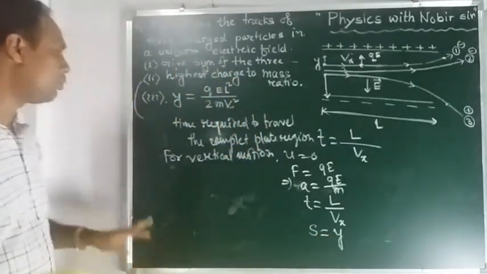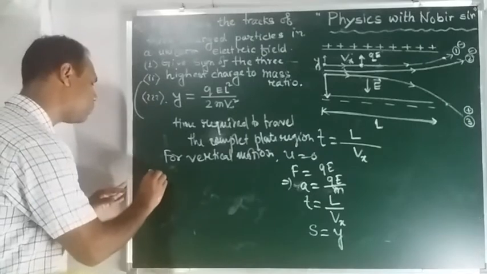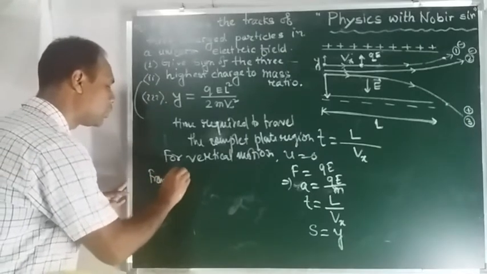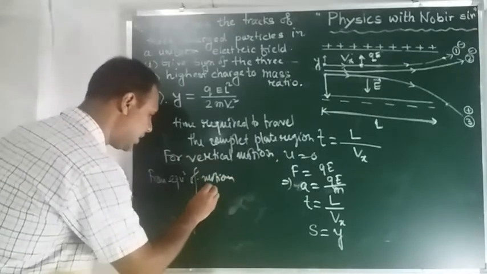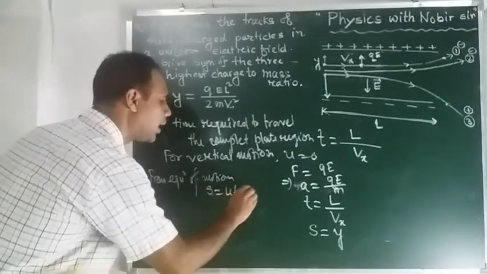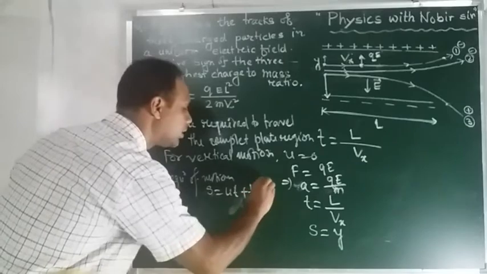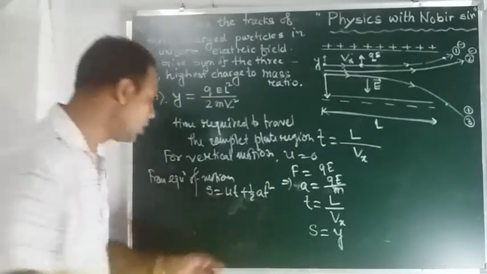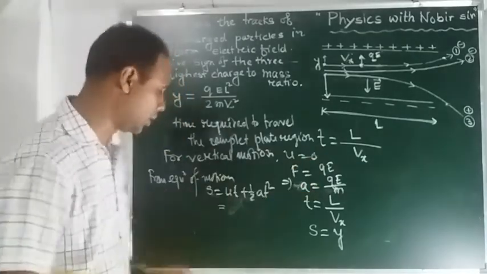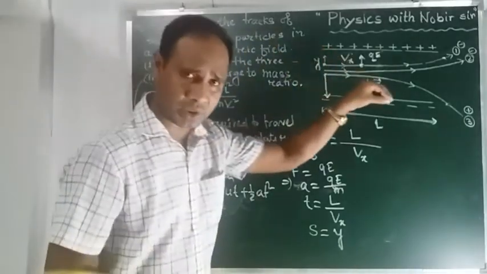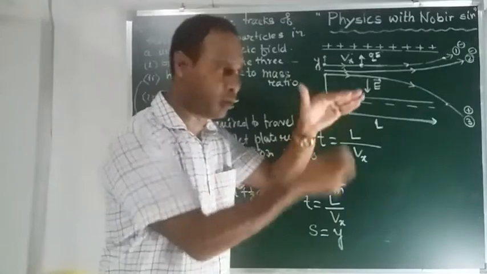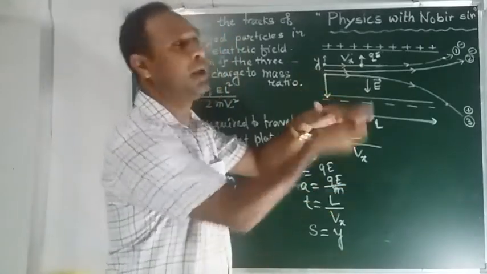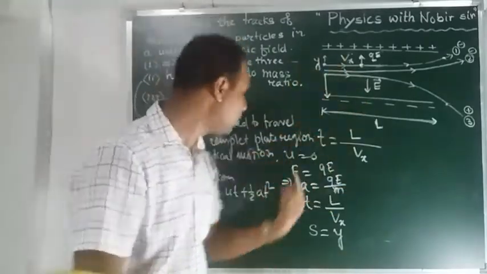So from the equation of motion, S equal to ut plus half at square. This is the basic formula, you know this one. Here u means the initial velocity, and it was 0. When the particle enters this region, the vertical velocity is 0, but after some time when the force acts on the particle, maybe upward, maybe downward, it will gain some vertical velocity.